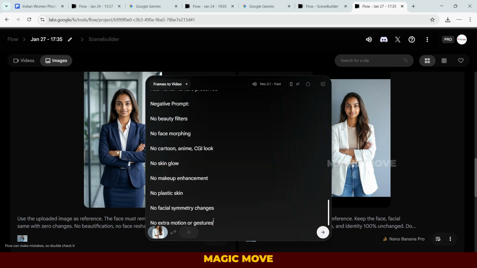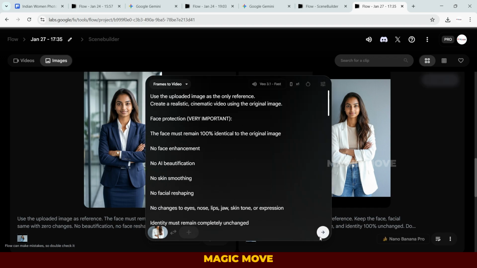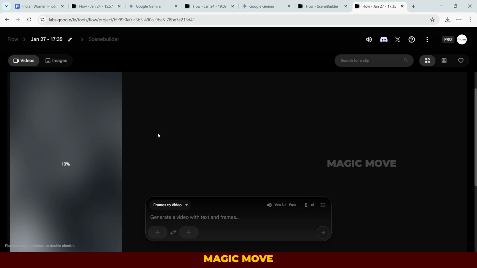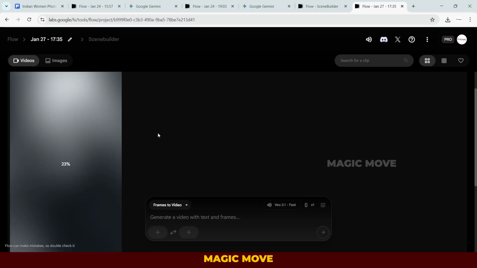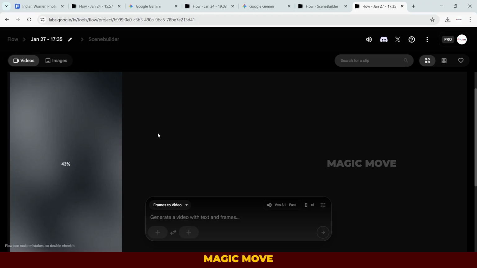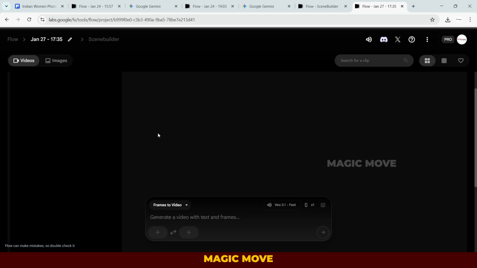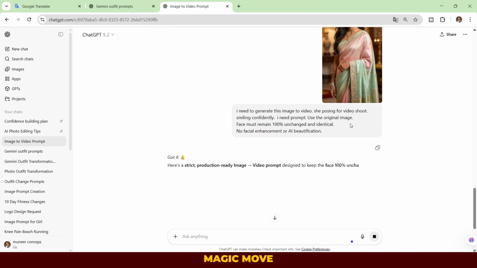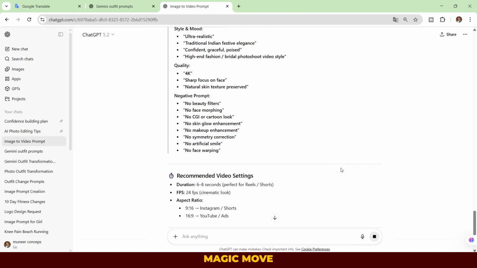Go to Gemini Flow, select the image, paste the prompt, and generate the video. After a few seconds, the video will be ready. Copy all the prompts and generate the videos by following these steps.